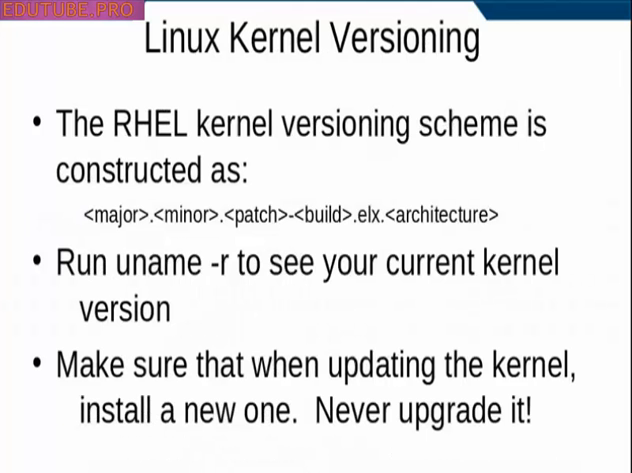The Linux kernel's version numbering scheme is broken down into first the major kernel version, a dot, then the minor version, a dot, then the patch version. Red Hat takes the version numbering further by including a dash, then the build number, followed by an EL number representing the version of Enterprise Linux that the kernel is for, a dot, and finally the CPU architecture. You can see what version of the kernel that you are currently using by running the uname -r command.